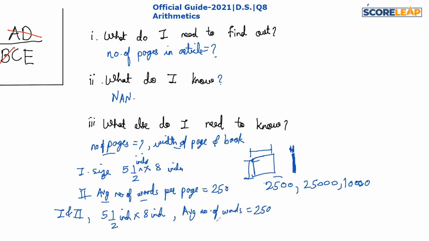By combining this data also, we don't have any data on the number of words in the total book, or anything related to the height or width of the page or width of the book. So both the statements combined also cannot give us the answer to our question, the number of pages. So we will cross C and our correct answer will be option number E.